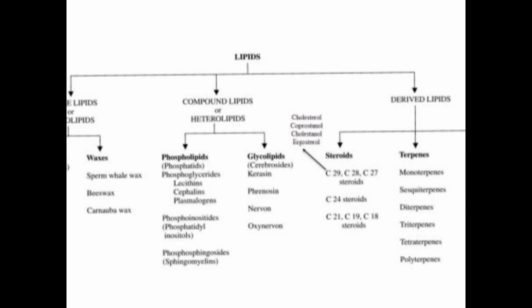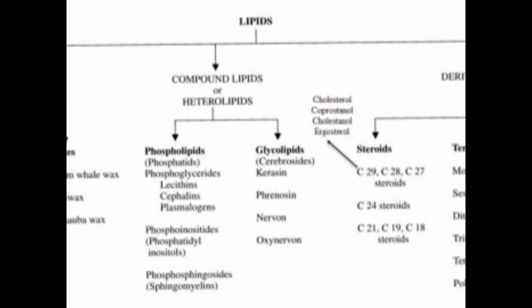Examples of the phosphoglycerides are lecithin, cephalin and plasmalogen. And second, phosphoinositides, where a phosphoinositide group is present. Phosphosphingosides, for example sphingomyelin. Sphingomyelin means the myelin sheath, which all of you know very well.